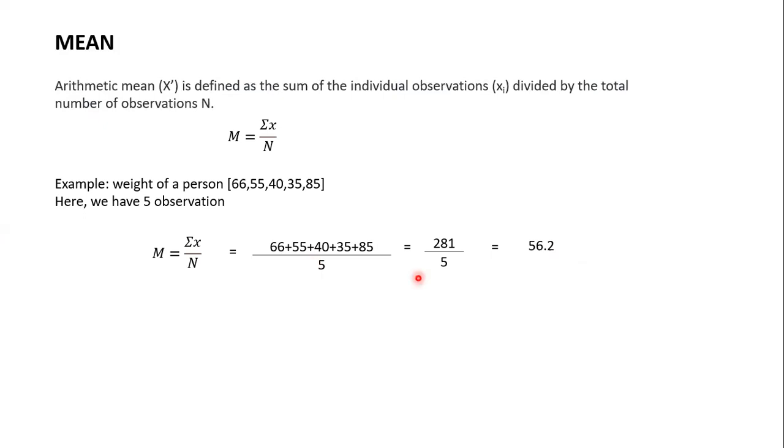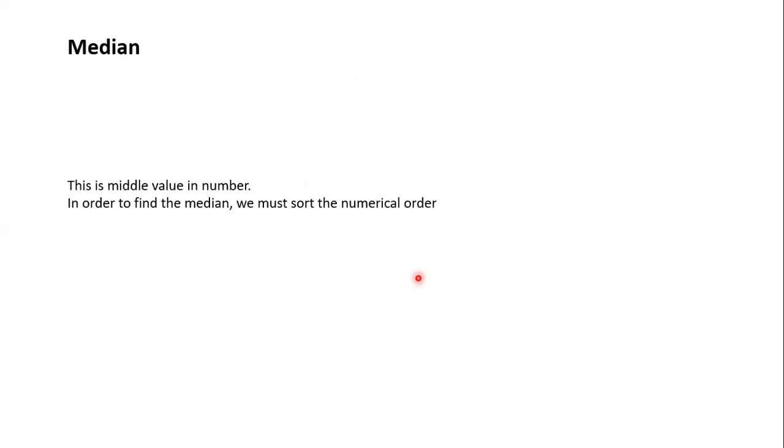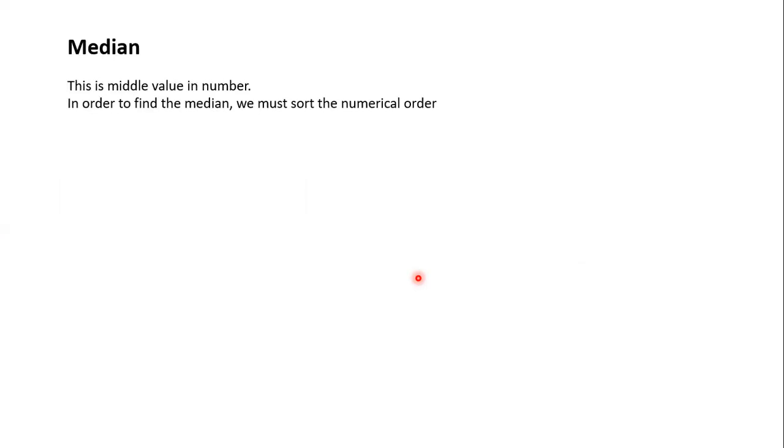So moving on, we have the median. So what is a median? Median is basically the middle value in a set of numbers. In order to find the median, we must sort the data into numerical order, from smallest to largest, so it will be easy for us.